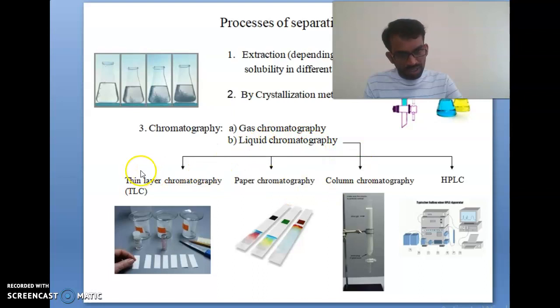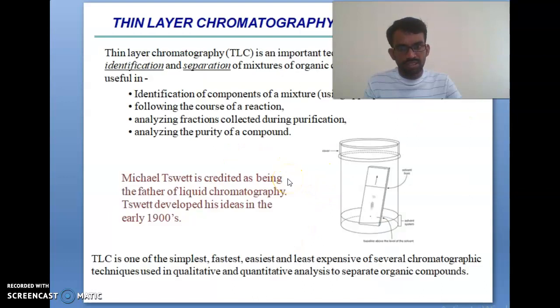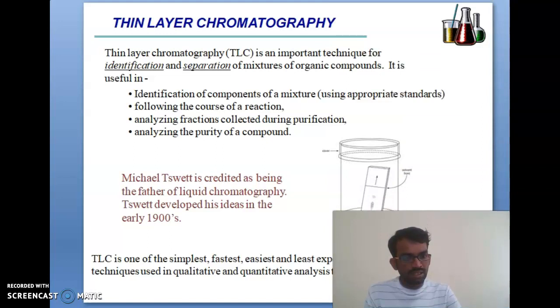Liquid chromatography again has four types. The first is TLC, thin layer chromatography. The second is paper chromatography. The third is column chromatography. The fourth is HPLC, high performance liquid chromatography. These are the four types of liquid chromatography. Next, first we will discuss TLC, thin layer chromatography.